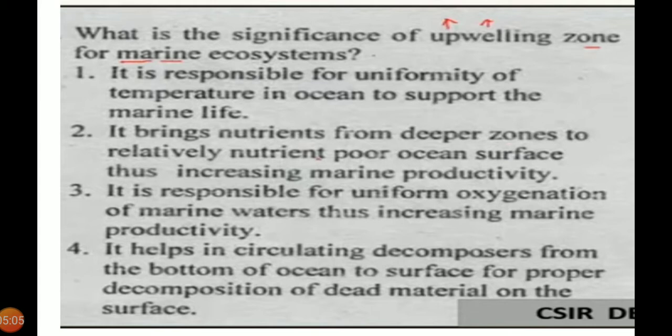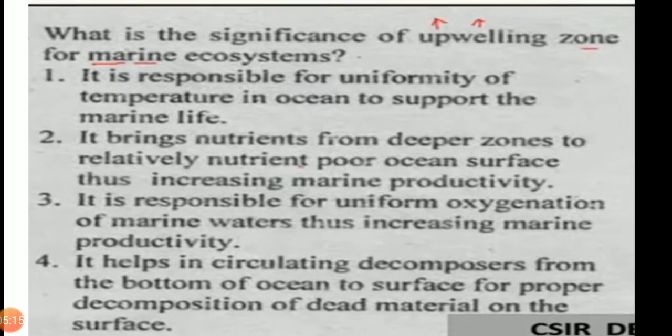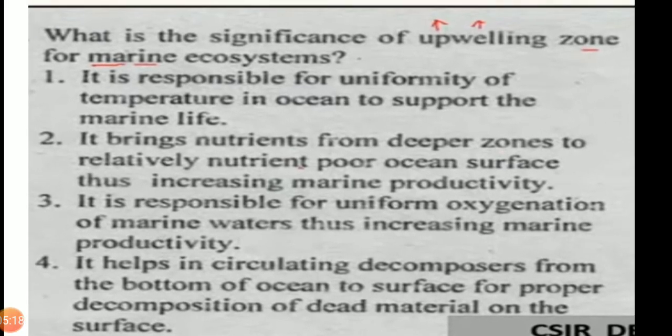Due to the action of wind in the upwelling zone, it brings the nutrients from deeper zones to the relatively nutrient poor ocean surface, thus increasing the marine productivity.